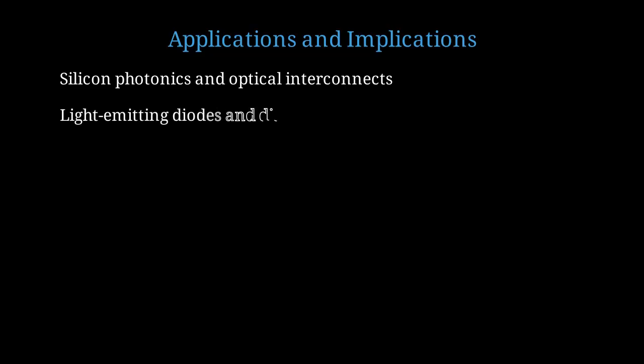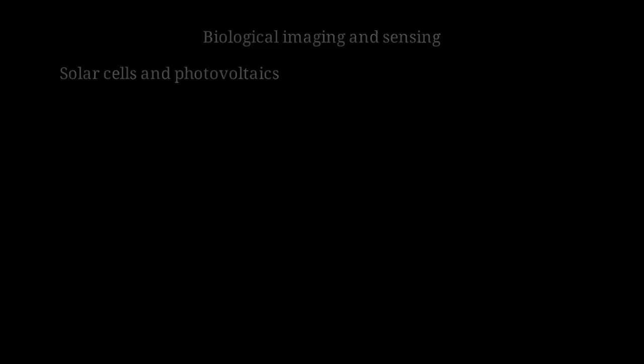They're being explored for LEDs and display applications, offering a potentially cheaper and less toxic alternative to other quantum dots. The biocompatibility of silicon makes these nanocrystals attractive for biological imaging and sensing applications. Interestingly, quantum confinement in silicon can also enhance solar cell efficiency through hot carrier effects and multiple exciton generation.